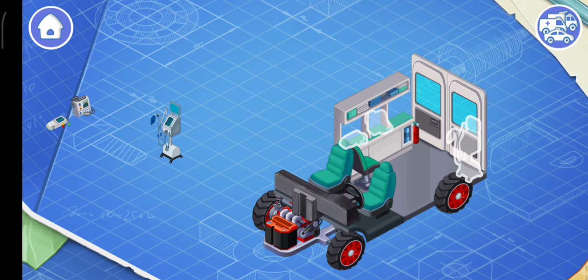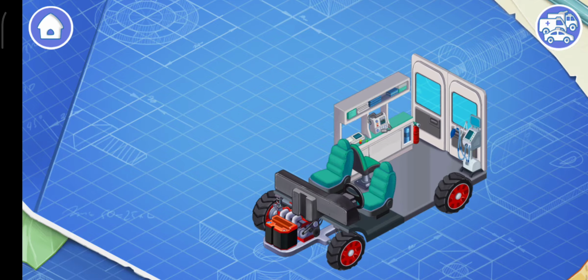Now let's install some special equipment. The special ambulance equipment consists of an electrocardiography system, defibrillator, ventilator, and other medical devices. This is a first aid kit. Let's put it in its place. The first aid kit contains all the necessary medicines, tools, and instruments for first aid.